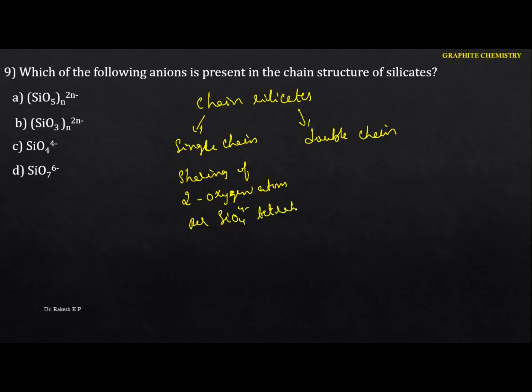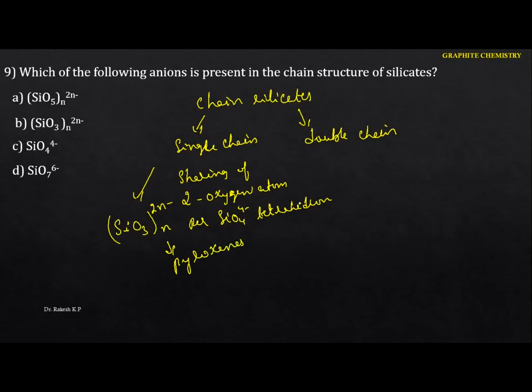Here also the same thing: the sharing of two oxygen atoms. For the single chain, the formula you are going to get is SiO3, 2n minus, with n units. This is also called a pyroxene.